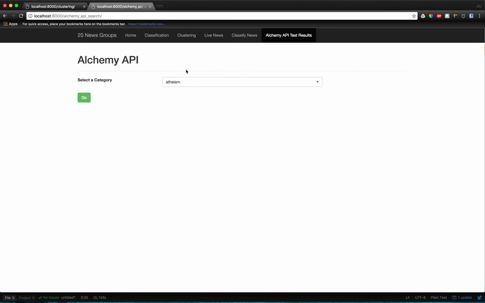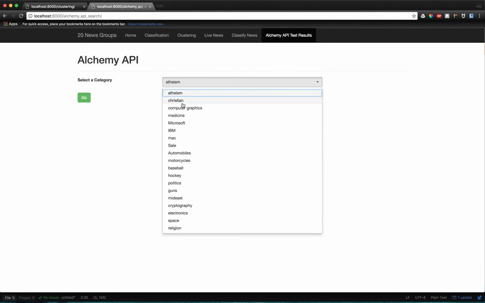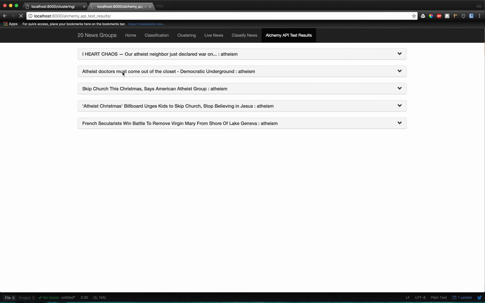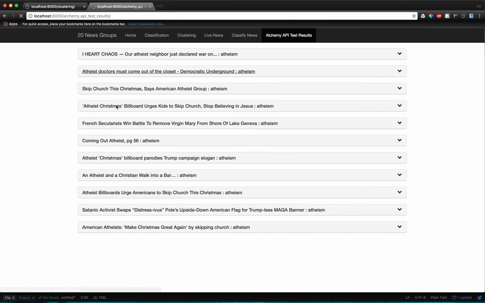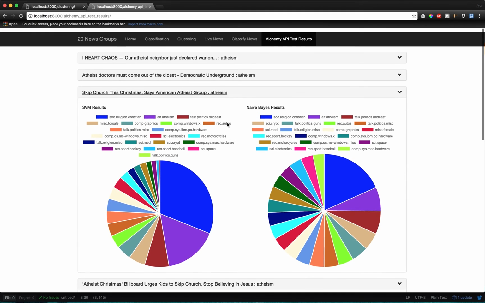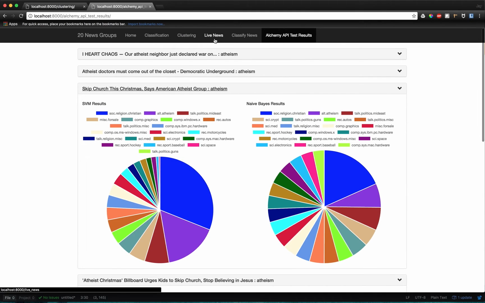Similarly, we can choose other categories such as atheism and run it, and we will see that it gives pretty good results. Like in this article, "Skip church this Christmas," we see that SVM predicts this as Christian and Naive Bayes predicts this as Christian, and the next predicted topic is atheism. Now Jay will explain live news and classifying user news.